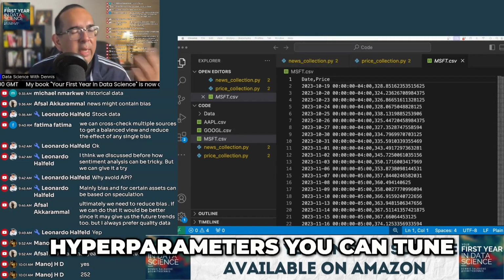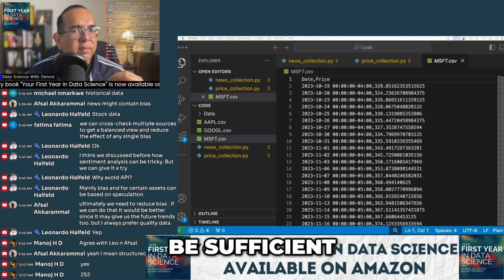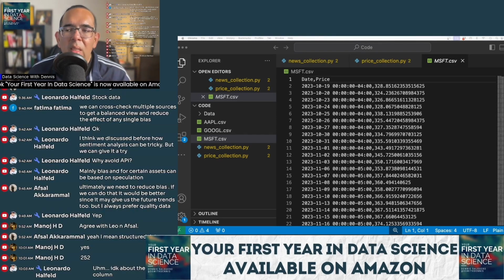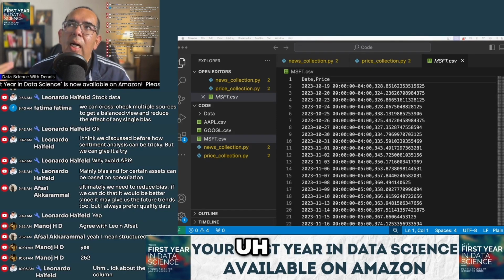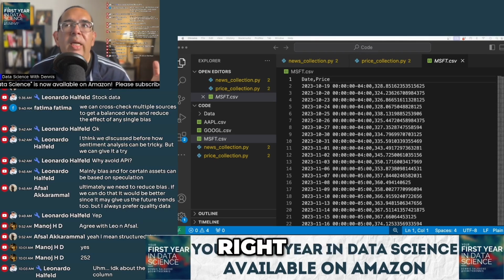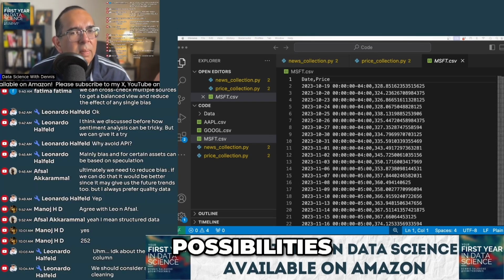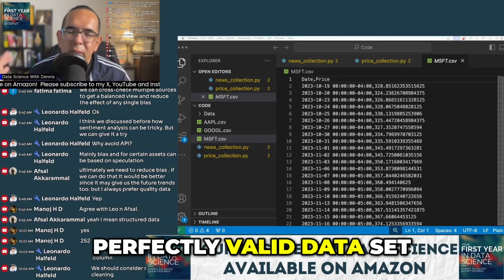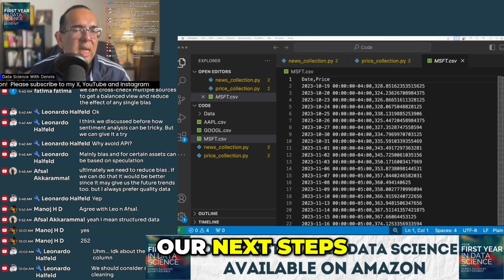There are a lot of hyperparameters you can tune, but this should be sufficient. More importantly, it's also a data set that we can use for EDA. There are only 2 columns, so there are limited EDA possibilities, but this is a perfectly valid data set for EDA, which is one of our next steps.